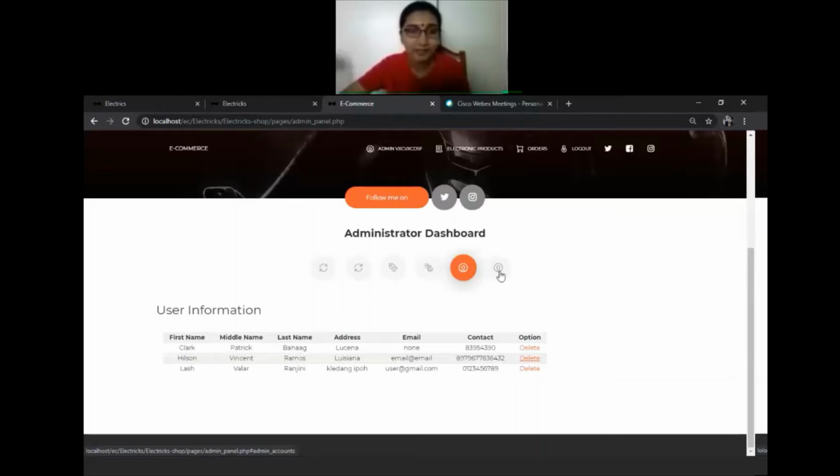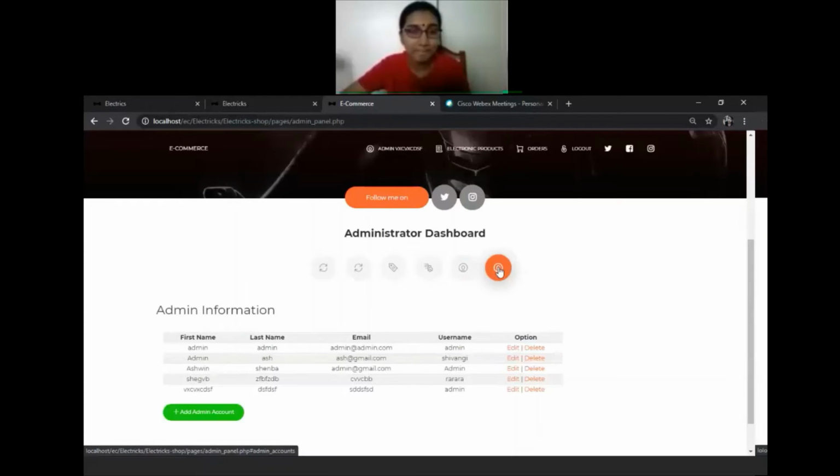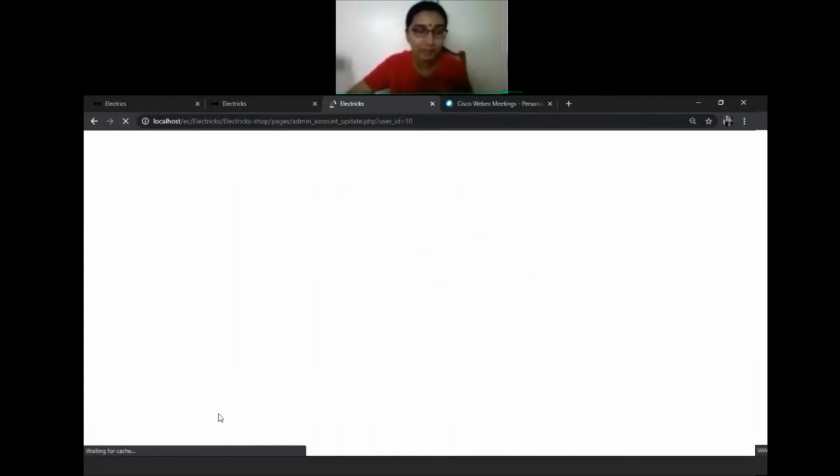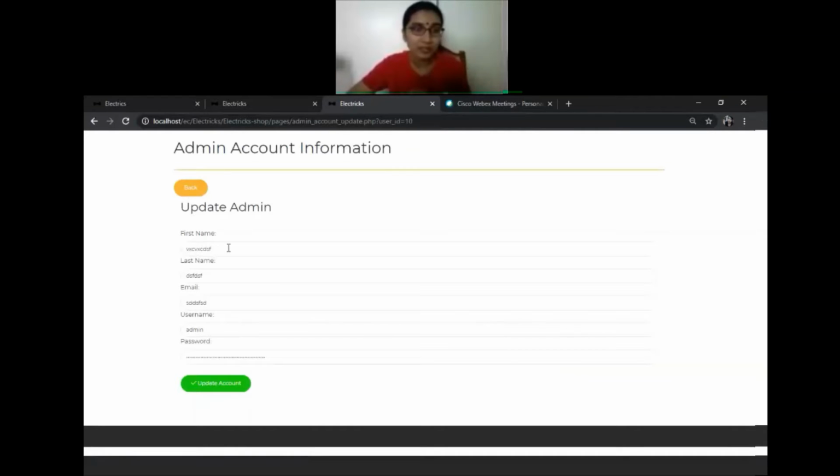And the final part is admin information: the first name, last name, email, username, and also edit and delete. The edit will be the same as for the supplier just now. They can update the admin's information, and also they can add an admin. So this is the update part. They will update all the details of the admin, and then update the account.